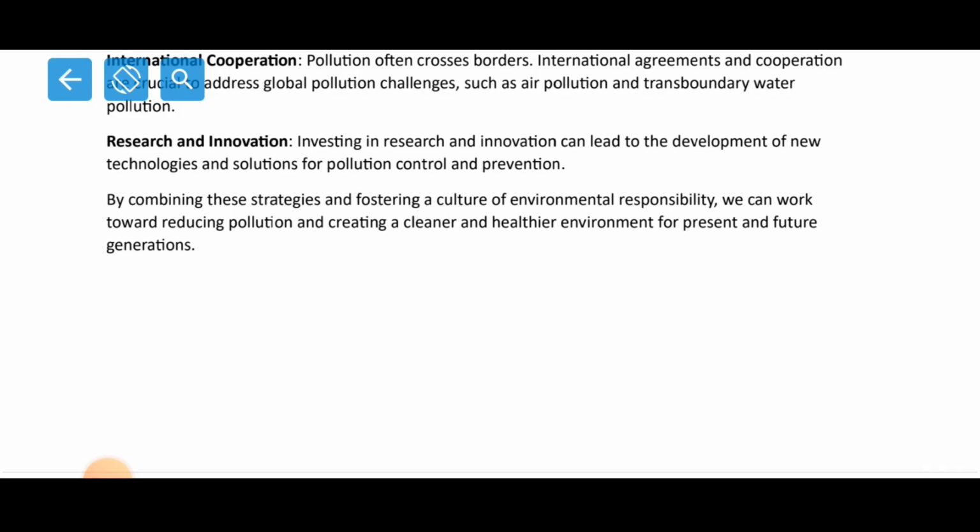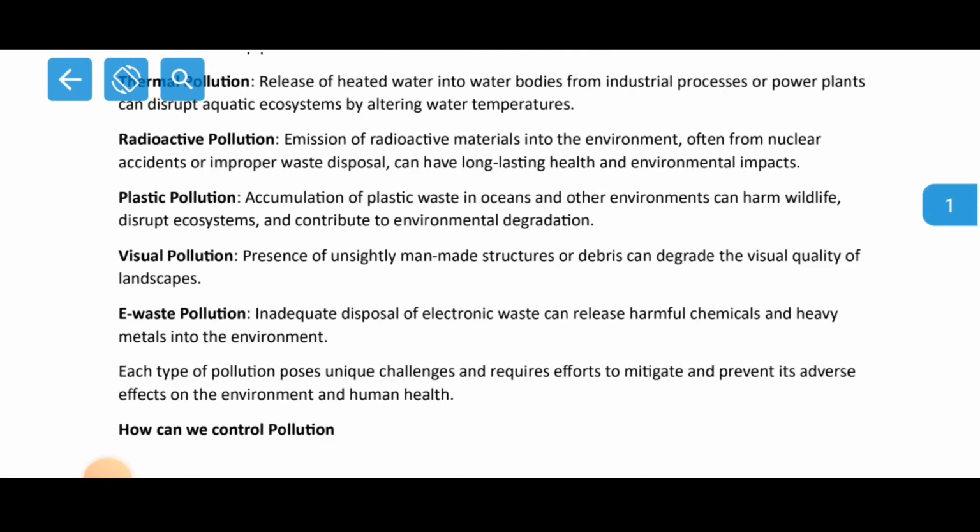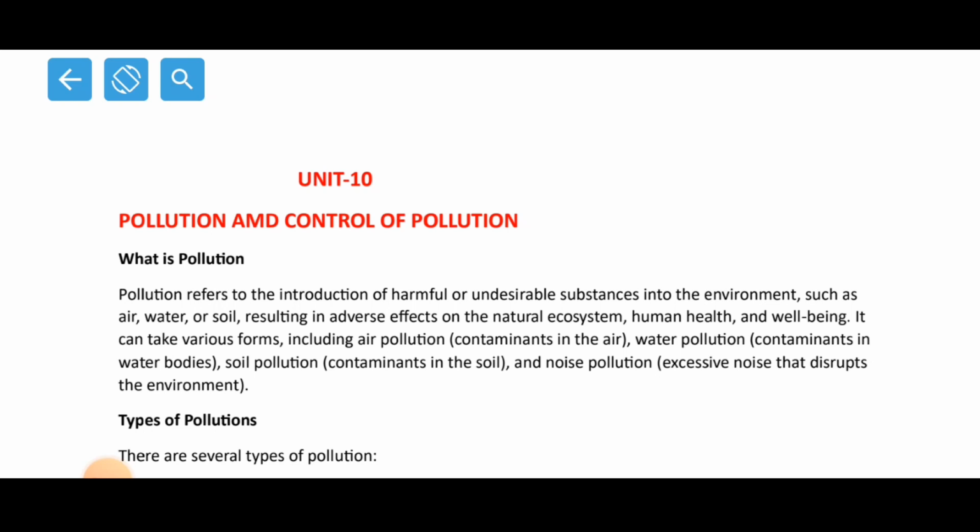All right, so this was all about pollution and control of pollution. So it is not A M D, it is A and D. So pollution and control of pollution.